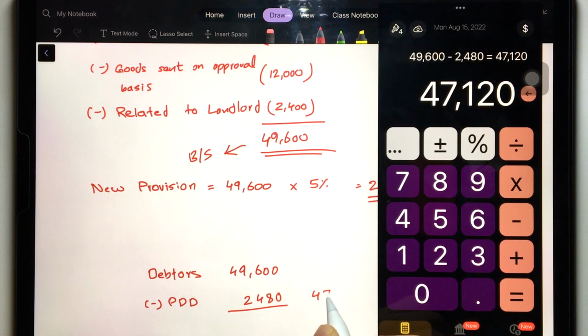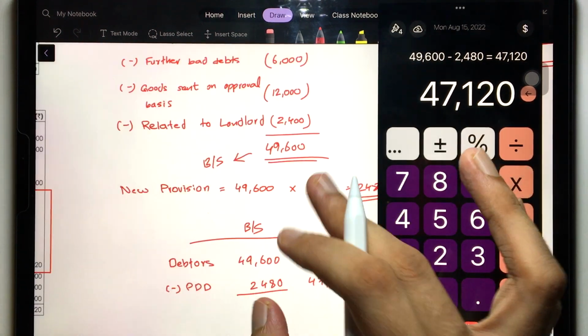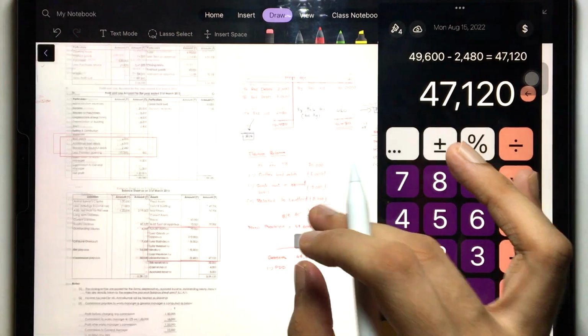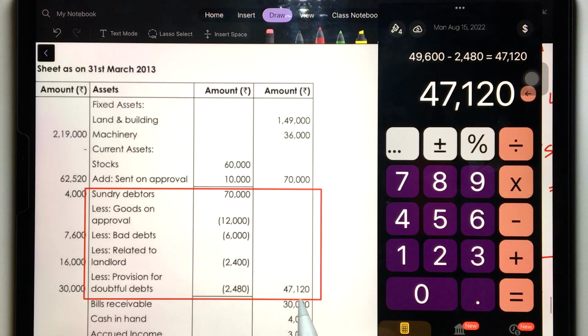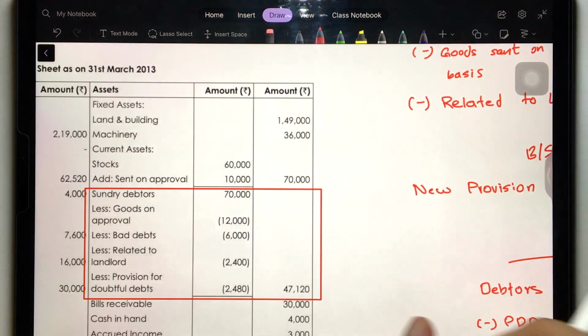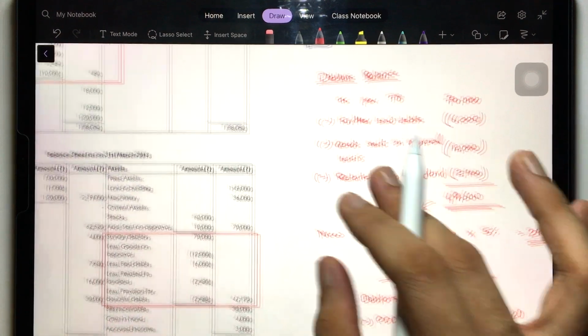In the outer column you will take like this, 47,120. This will be the balance sheet presentation, asset side. Is that clear? This is what you will do. Simple. See, 47,120. Is that clear? The same thing will come, don't worry.